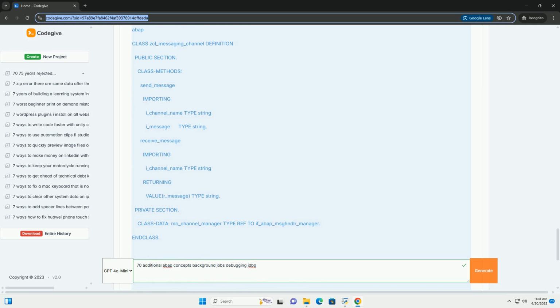Debugging implications: OOP code can be more complex to debug due to the interactions between objects. The debugger allows you to inspect the state of objects, step into methods, and trace the call stack. Code example. Explanation.